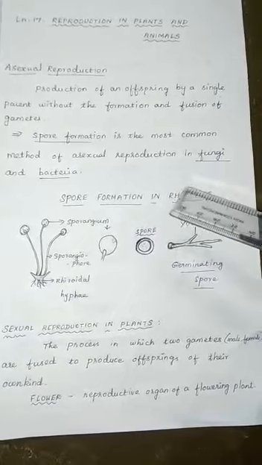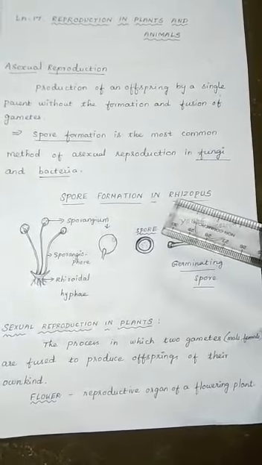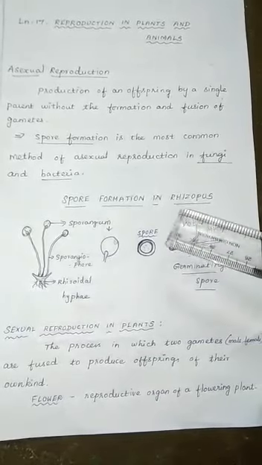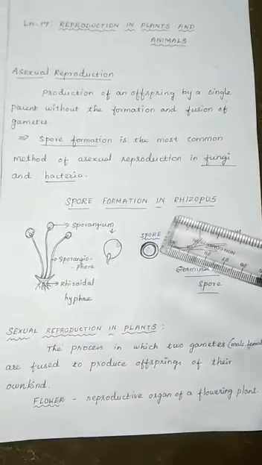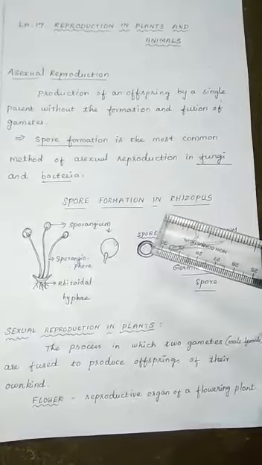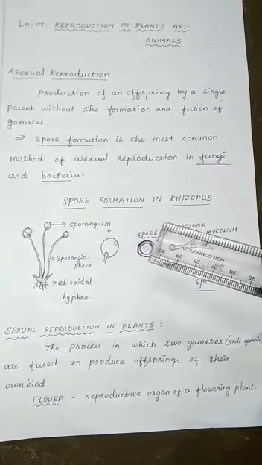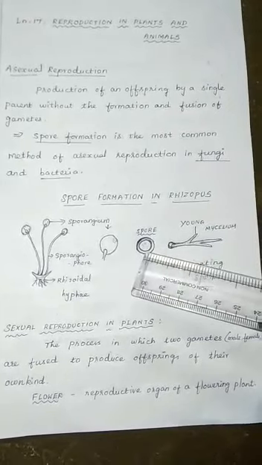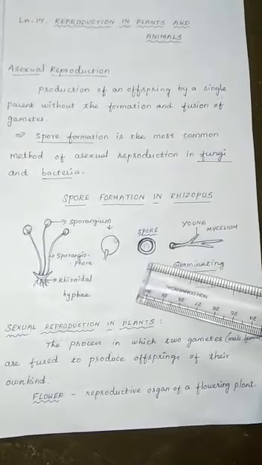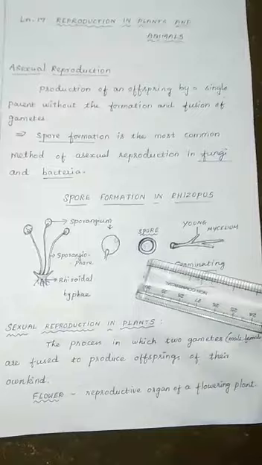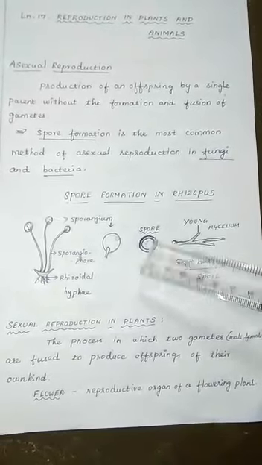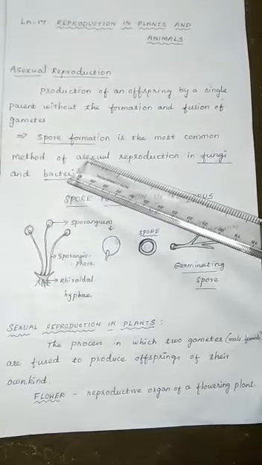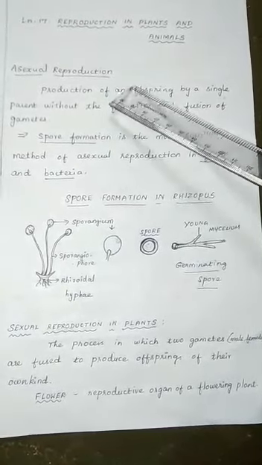If you want to see the fungal growth, you just take a slice of bread and sprinkle water on that and leave it undisturbed for 2 days. After that you take that slice of bread, you see a spongy outgrowth on the bread. That is nothing other than the fungal growth. Here what is the main common method? Spore formation in asexual reproduction.